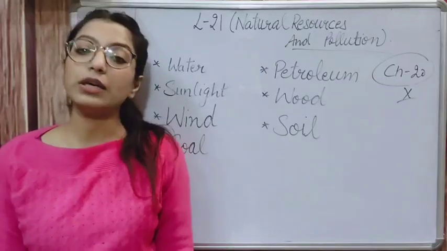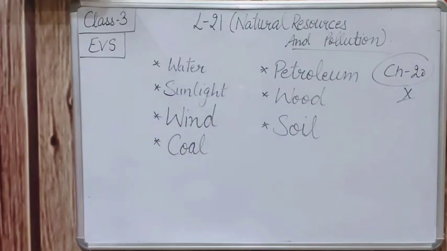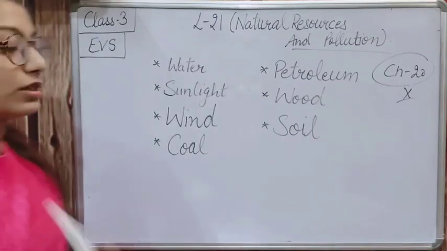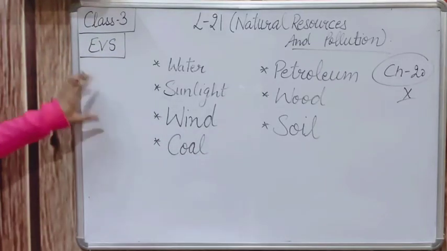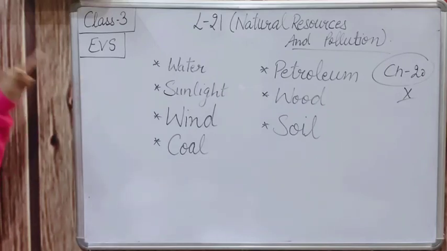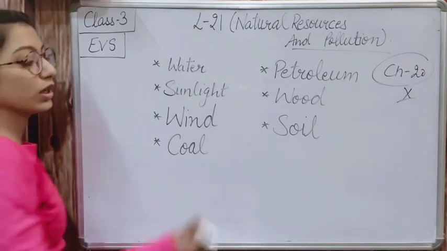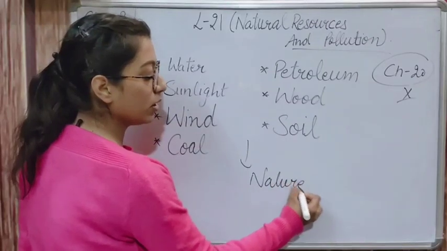Do you know about it? If you know, that is very good, and if you don't know, listen carefully. We get these things like water, sunlight, wind, coal, petroleum, wood and soil from nature.